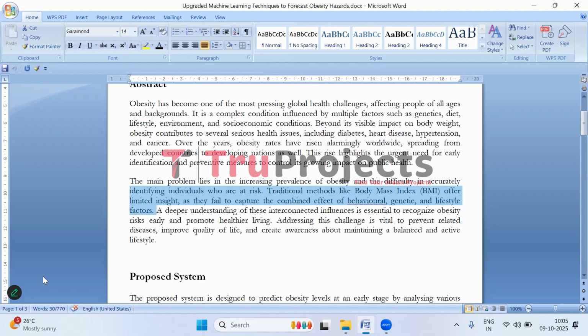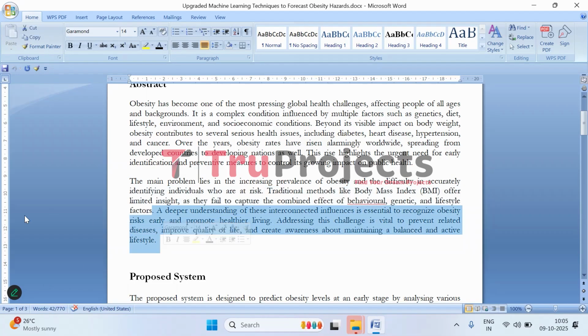It doesn't take into account other important things like a person's lifestyle, eating habits, level of physical activity, or even their family and genetic background. So, to really understand and prevent obesity, we need to look at all these factors together. How someone lives, eats, and moves, because they all play a part. If we identify people who are at risk early on, we can help them make healthier choices and avoid serious health problems later. This isn't just about preventing diseases, it is also about improving quality of life, spreading awareness about the importance of staying active and maintaining a balanced lifestyle.